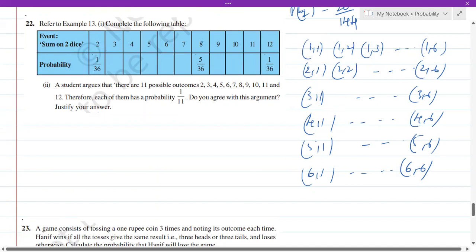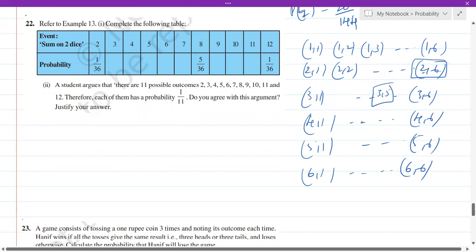Similarly, let's verify this 8th one. Sum on 2 dice should be 8. That is, if you add the numbers, you should get 8. How many such chances are there? If you observe 2,6, this is a possible thing, isn't it? Because if you add 2 plus 6, you get 8. So this is one chance. Next one is 3,5, which is also possible.